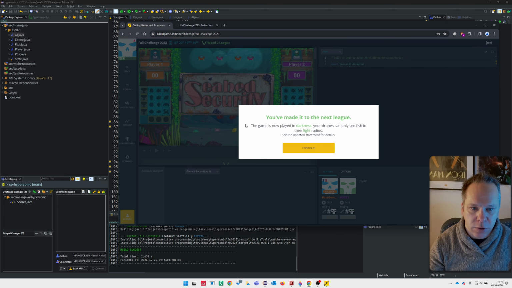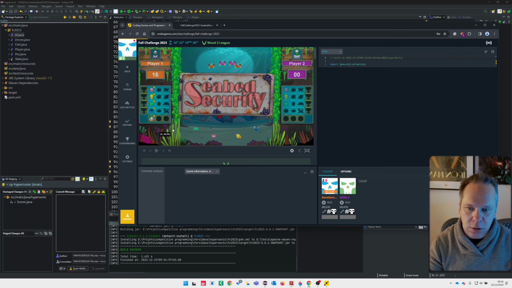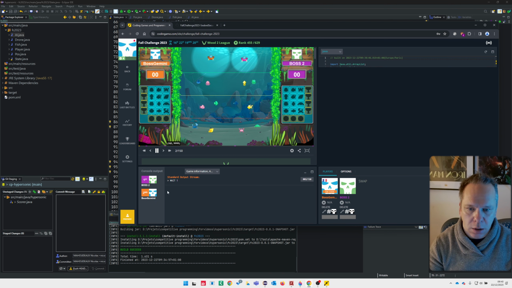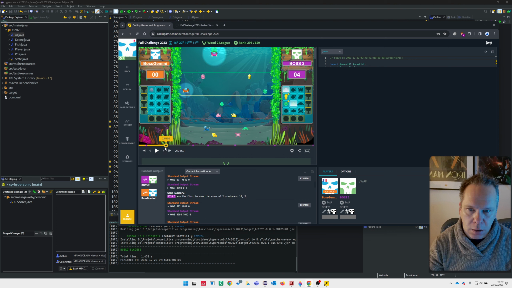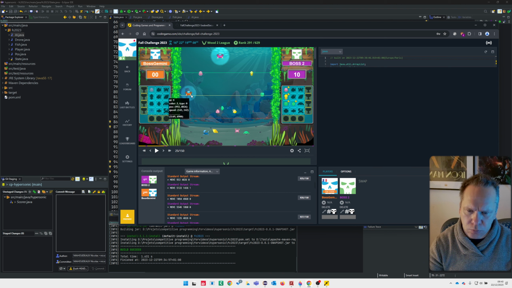It's done. So now we play in the darkness, and we don't see any fish unless they are in our light radius. So our code will not work anymore because we wait if we don't find a fish. Okay, we wait. Waiting is going down slowly. Okay. Now, yeah. We need to go up now because here I see I have a fish.